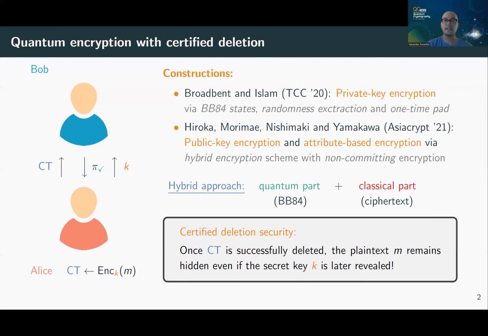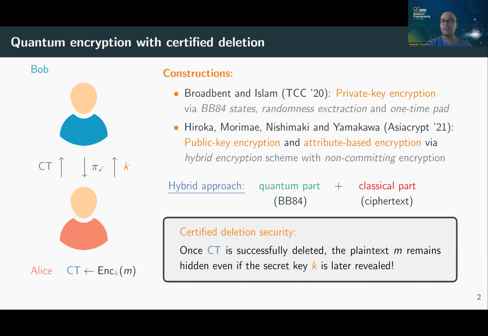Notice that this cryptographic construction only works using quantum information, because classically, there is no way to convince someone that you deleted a ciphertext. So how can this possibly work? Well, quantum information has this really nice property that there exist mutually incompatible bases in which you can measure.